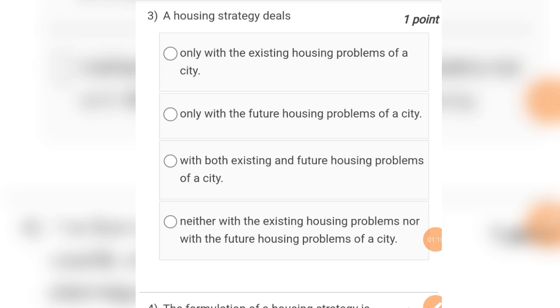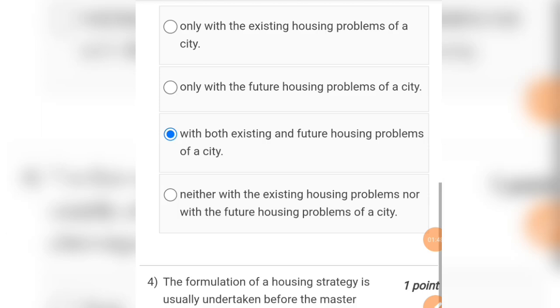Question number 3 is, a housing strategy deals, options are: only with the existing housing problems of a city, only with the future housing problems of a city, with both existing and future housing problems of a city, neither with the existing housing problems nor with the future housing problems of a city. So the answer for question number 3 is option C, with both existing and future housing problems of a city.